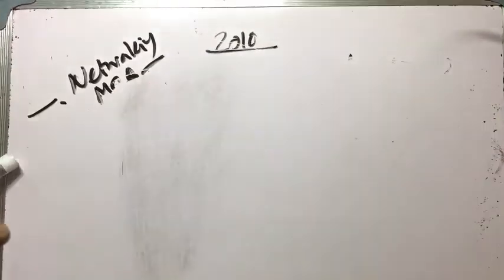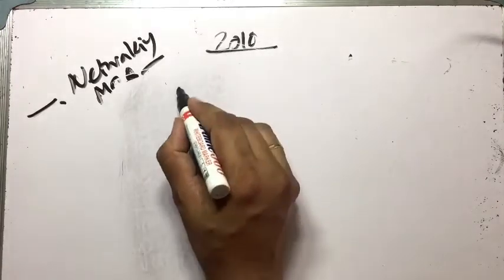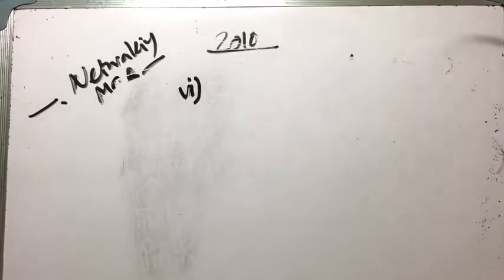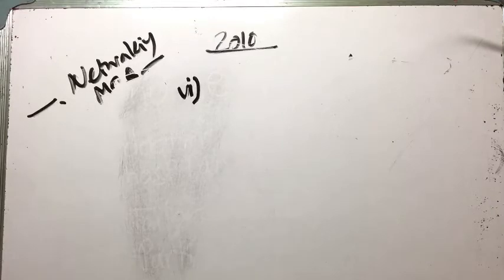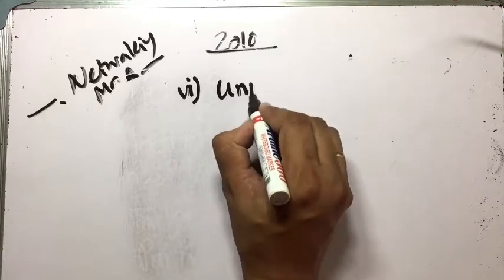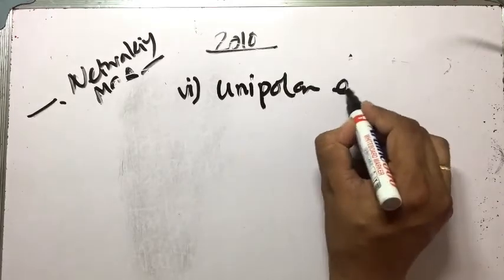Now this is question number 6. In the previous question, the maximum range is plus V and the minimum is minus V. Next one is unipolar encoding.